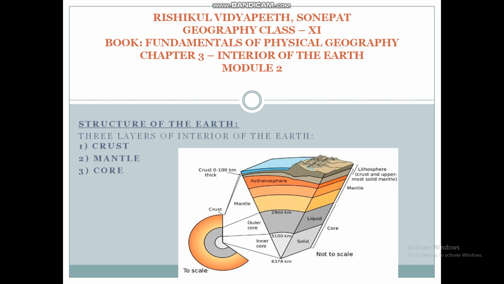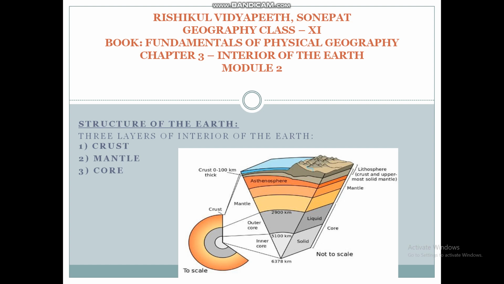Now, the second layer is the mantle. It is the portion of interior beyond the crust. The mantle extends from Moho discontinuity to a depth of 2900 kilometers. Students, I have talked to you about this word Moho discontinuity. It is the line which is dividing crust from the mantle.